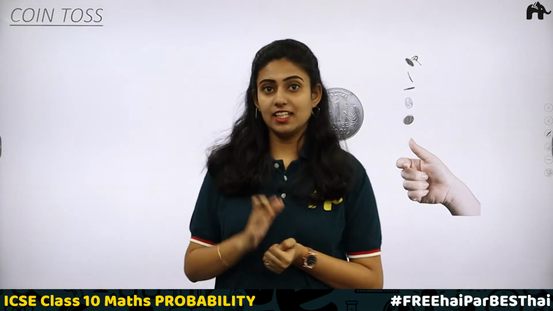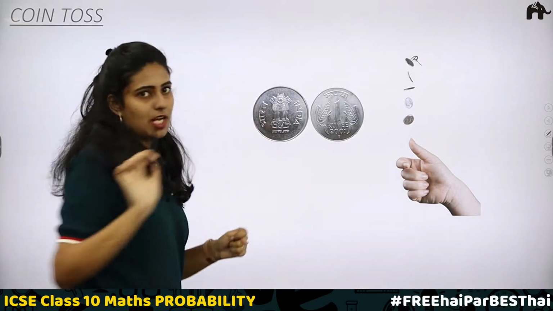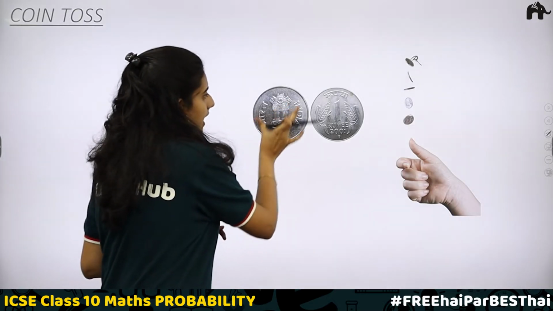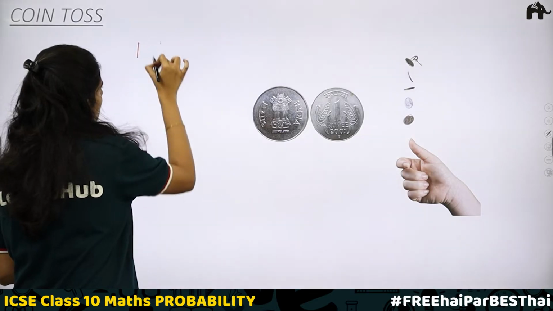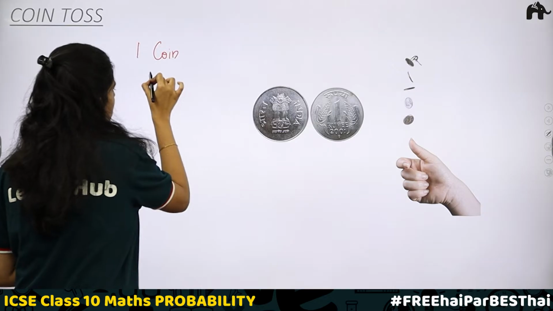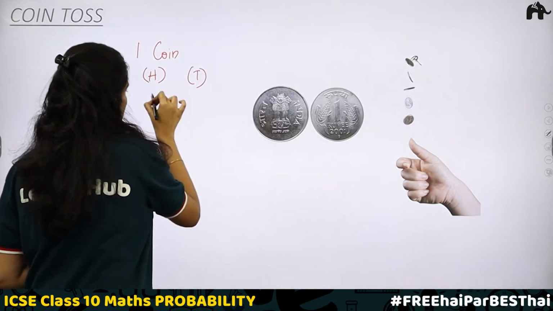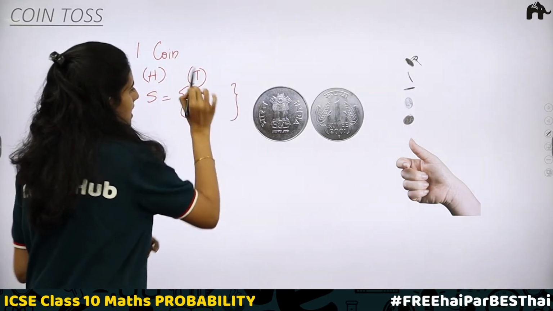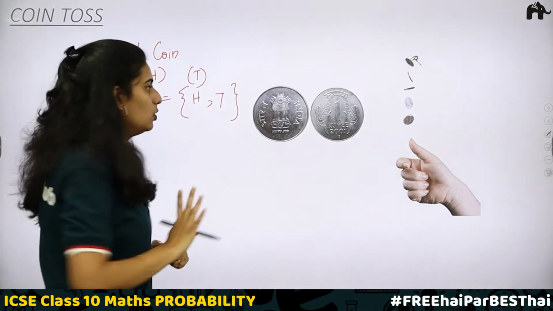Okay, let us take the case of coin toss. When one coin is tossed, there are two possible outcomes, which are head and tail. Equal chances of getting head and tail. Now how is the sample space represented? In this case, with one coin, the sample space will include the two possible outcomes. The first outcome is head and the second outcome is tail. So the sample space is equal to, inside the flower brackets, head, comma, tail.